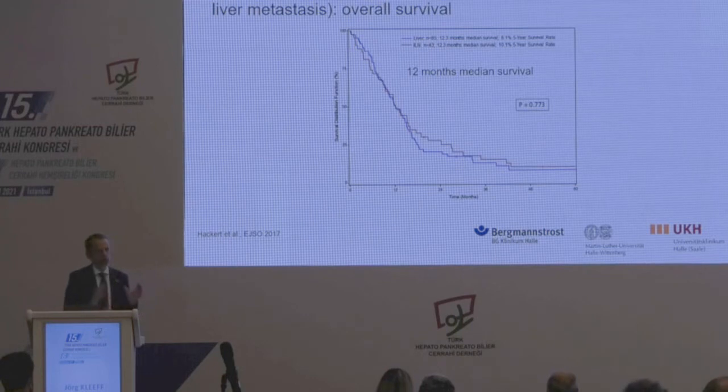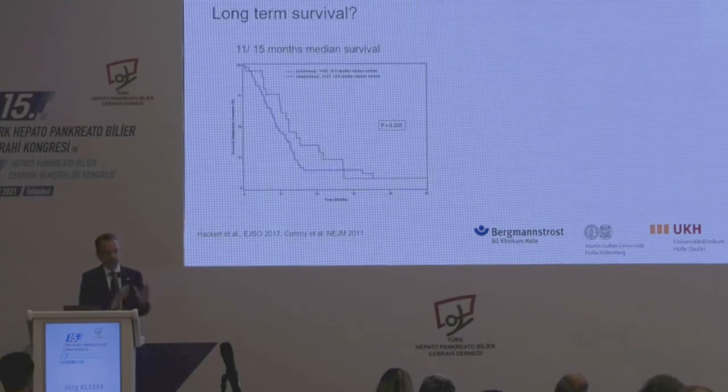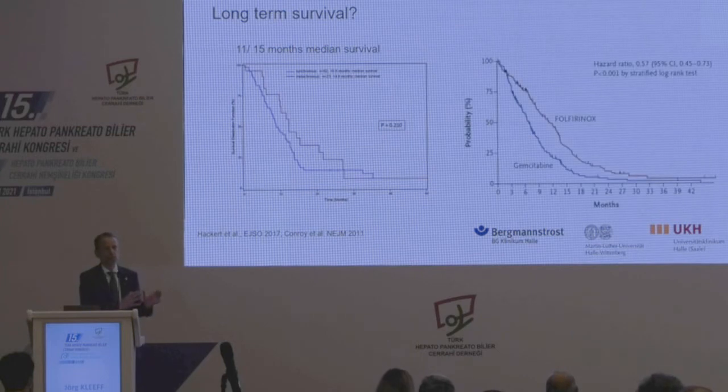And this is the overall survival in this group of patients. You see you have a 12-month median survival, which is good, but is obviously not something that we are really satisfied with. And if we look specifically at the liver metastases and compare synchronous, metachronous, obviously the metachronous survive longer than the synchronous. You have 11 and 15 months. And you have to compare this to the most effective chemotherapy we have nowadays. This is FOLFIRINOX, and you see the median survival is almost the same. So the question is really, do we do any benefit for these patients if we perform this kind of surgery?